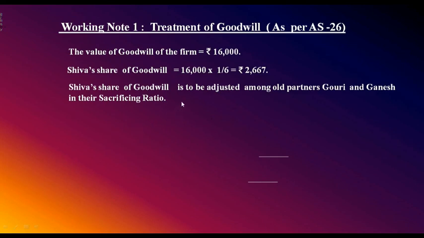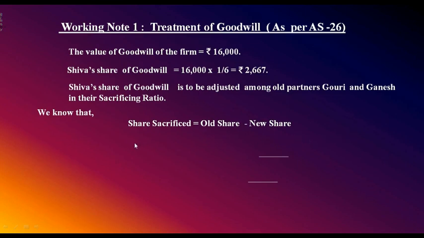We need to calculate sacrificing ratio because old share as well as new shares are given. When both the ratios are given in the problem, we need to calculate sacrificing ratio. Otherwise, we assume that the old partners sacrifice in their old profit sharing ratio only. But here, we need to calculate the sacrificing ratio. And we know that share sacrificed equals old share minus new share. Old ratio is 1:1, new ratio is 3:2:1.